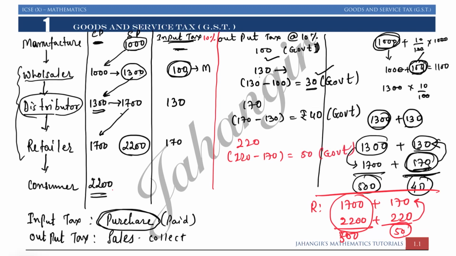Now customer is only paying input tax for rupees 220 and he is not selling it. So in short, customer is giving all the taxes. How these taxes go away, now we will understand. So now we know customer is using the article, so he is paying 220 as a tax. Now how 220 has been distributed to the government, that we will look over here.